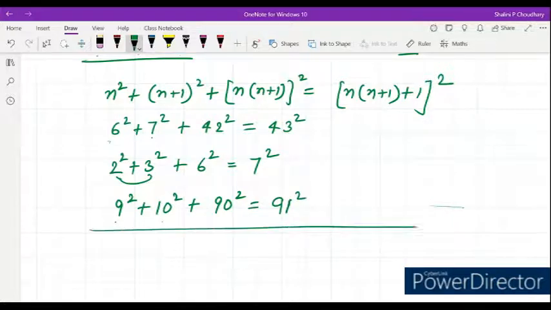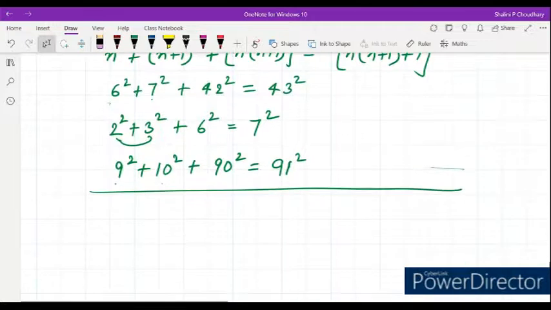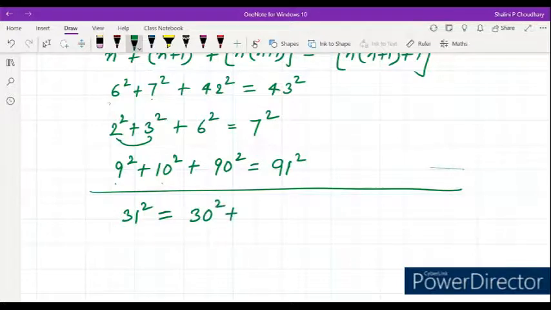This is one trick for squaring a number. If you have some number, say the square of 31, you have to write it as a sum of squares of some numbers. So you can write 31 square, and 30 can be written as the product of 5 and 6, two consecutive numbers.